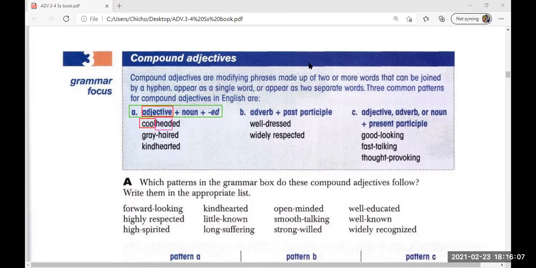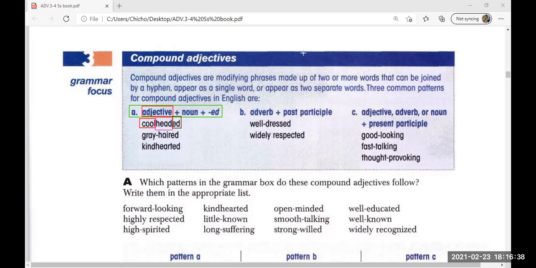And then we have the ed part. Okay? So we have an adjective, we have a noun, and ed at the end. The same here. Gray is the adjective. Hair is the noun, and ed at the end. Kind is the adjective. Heart is the noun, and ed at the end. Okay, so this is the first pattern.